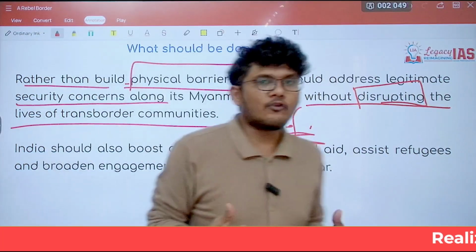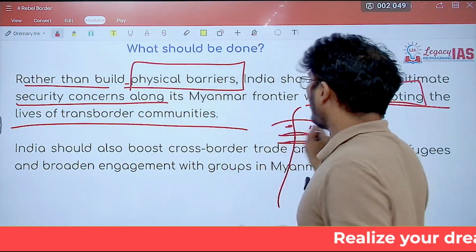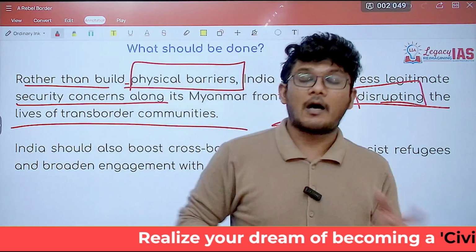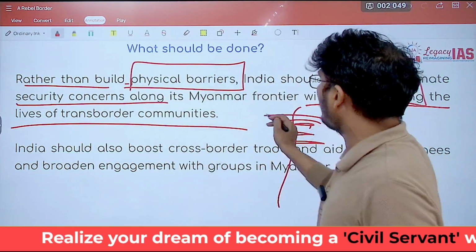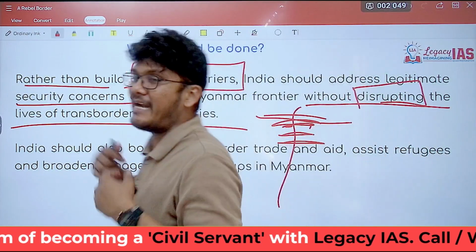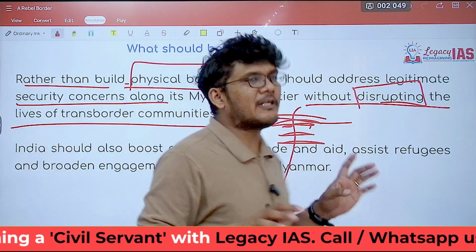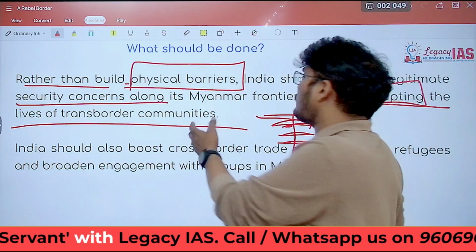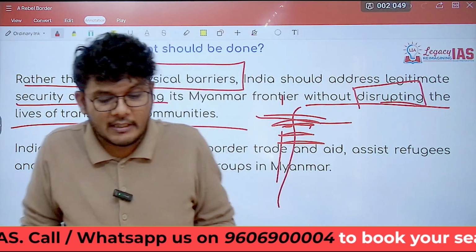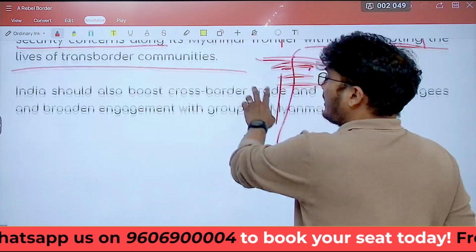Now, why are they allowed to keep moving? Because India allows free movement for the people from this side to that side and back. Of course, there are restrictions with respect to the kilometers they can enter in the country, but still free movement is there. So we should not disrupt. If we are creating a barrier, it may be possible that we stop allowing them, but that should not be done. It is not advisable.